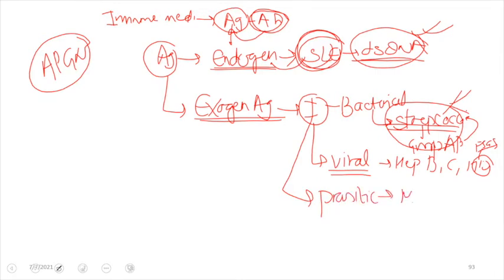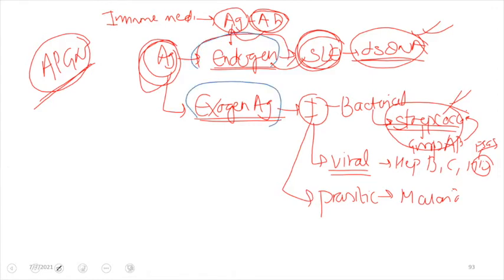It is usually due to malaria. Okay. So we can give several reasons for acute proliferative glomerulonephritis. In all these conditions there is production of antigen, and this antigen can be endogenous or exogenous. In the presence of this endogenous as well as exogenous antigen, our body will produce antibody against this antigen.